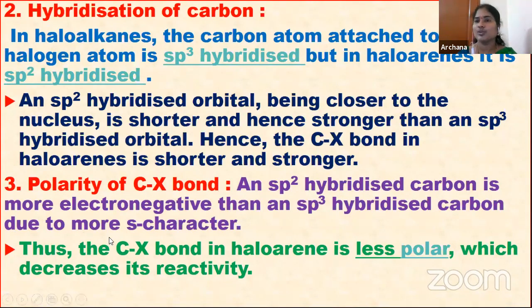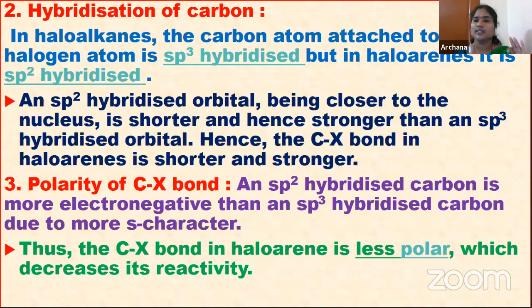It is more electronegative due to the more s character in the sp2 hybridized carbon. Thus, what happens in haloarenes? The C-X bond is going to be less polar, so its reactivity decreases. So the reactivity of haloarenes decreases.